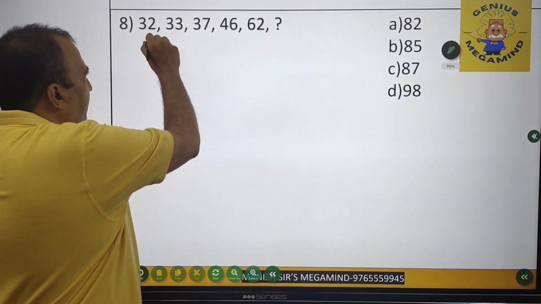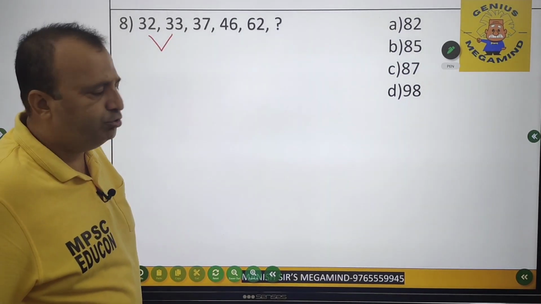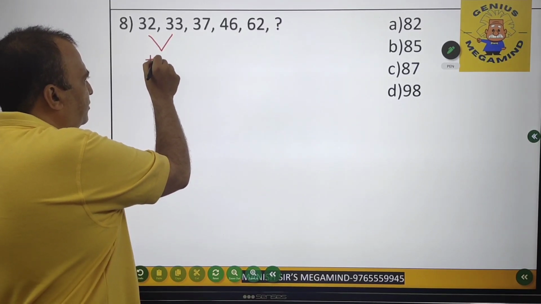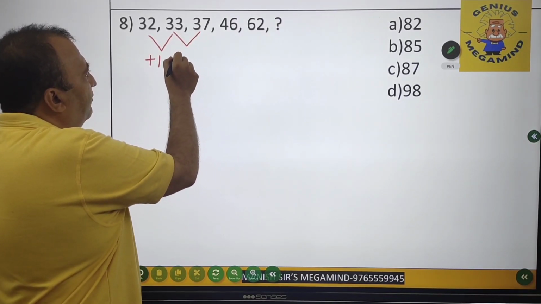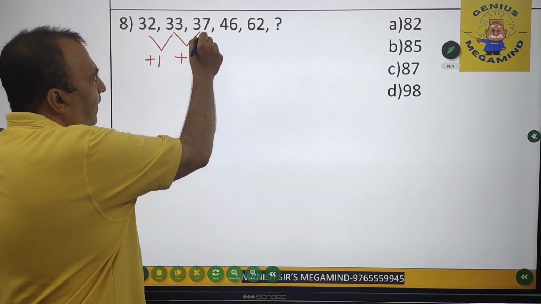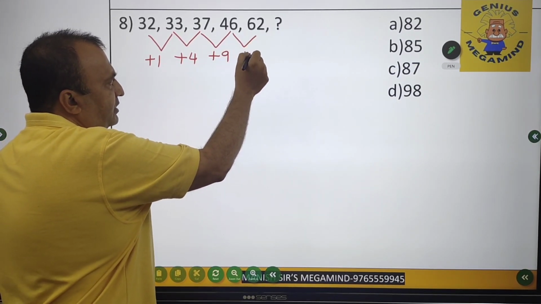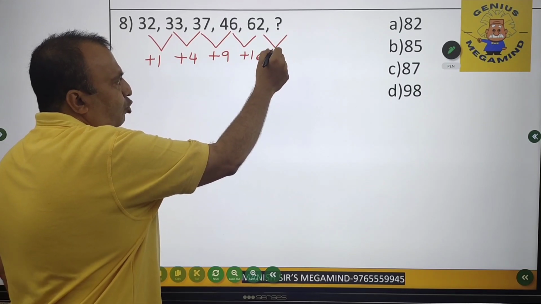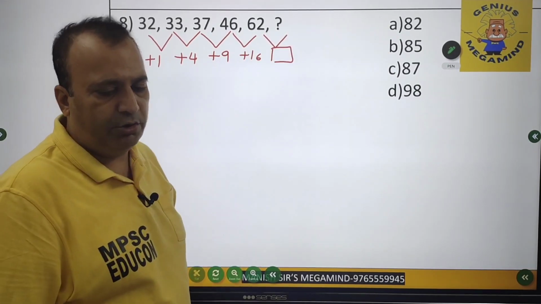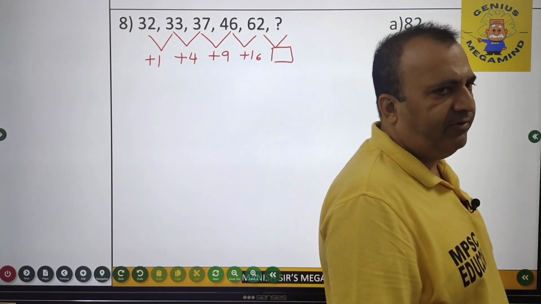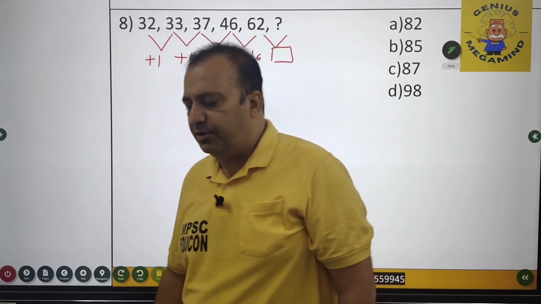So initially I am going to find out the difference between these two. So the difference is plus 1. Then the difference, my friends, is plus 4. Then the difference comes out to be 9. Then the difference is 16, and then I don't know the difference between 62 and the question mark, but I do understand one fact, that the series is an increasing series.